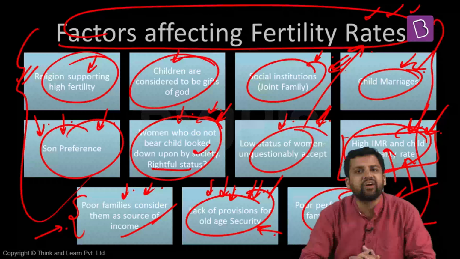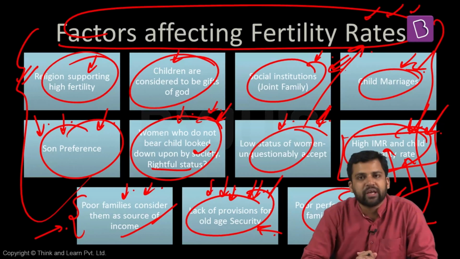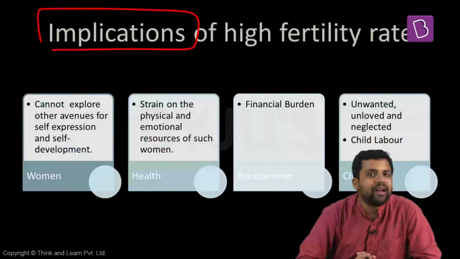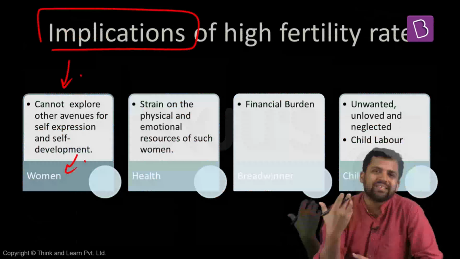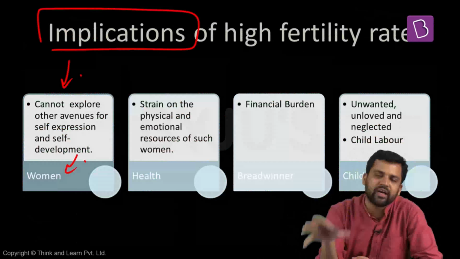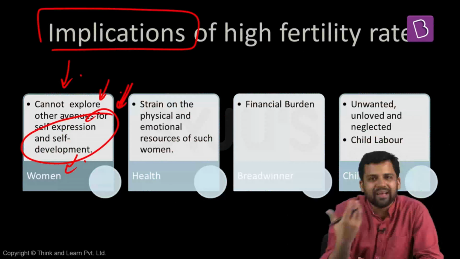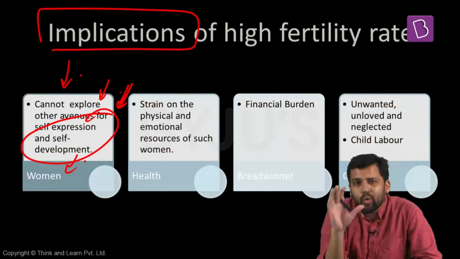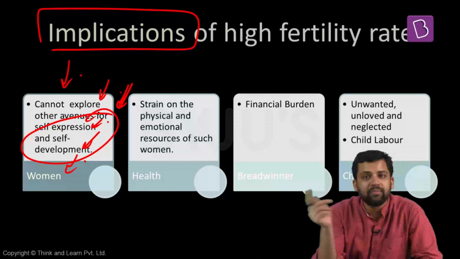But the next question here: if there is high fertility rate, if a woman is bearing more number of children, what are the implications? Now, if fertility rates are high, how is it going to impact the woman herself? If a female is having more number of children, that means she is spending a large duration of her life in childbearing and childbearing activities. So she will not be able to participate in the labor force. It becomes difficult for her to participate in the labor force. So her own development, her own self-expression, all these things get impacted. She becomes dependent on someone.